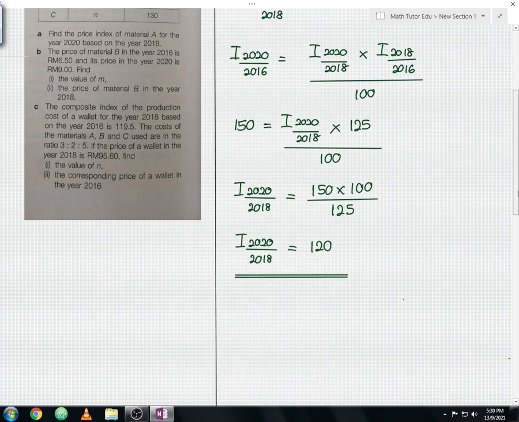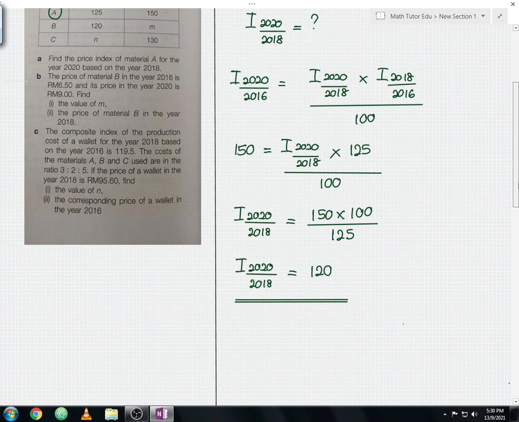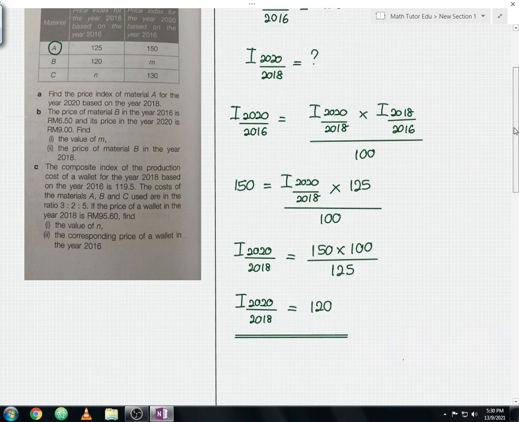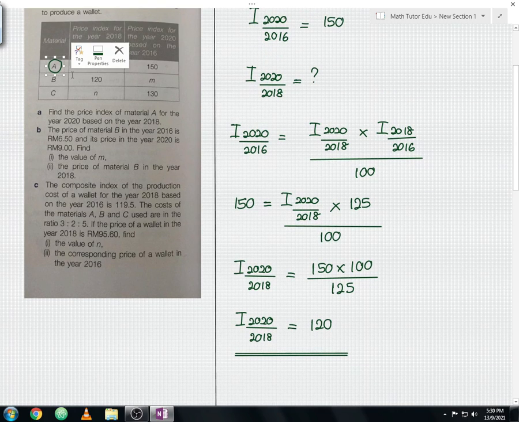Okay, so from here let us proceed our discussion for the question part B, where we require to find the value of M. So this question part B is fully involving the material B, guys. Okay, so let me circle the material B. Okay, and before that let me erase the material A and circle the material B now.